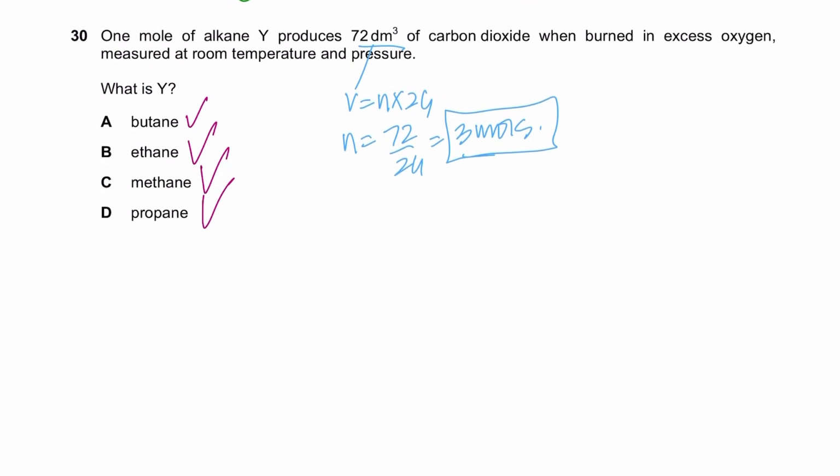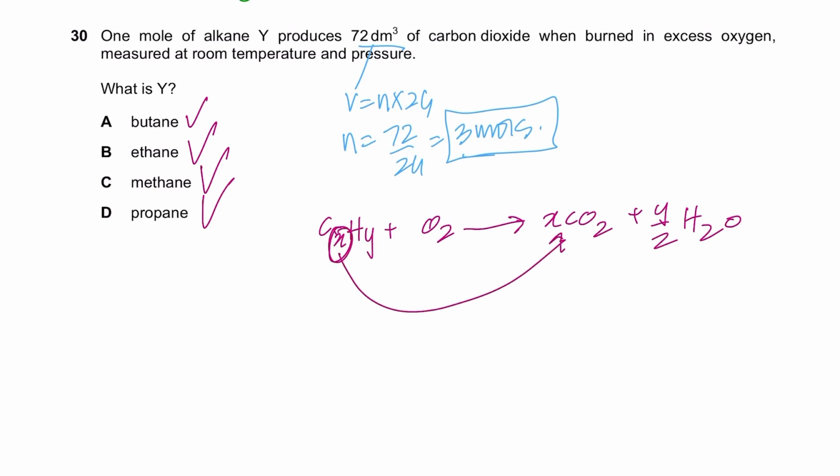Or the other method is that I've taught you guys. You should know the general equation. CxHy plus O2 gives you xCO2 plus y over 2 H2O. That means the number of carbons in the hydrocarbon gives the number of moles of carbon dioxide forming, and half of the hydrogens in this hydrocarbon will be forming water. Don't trust me, write down all the balancing equations and check this out.